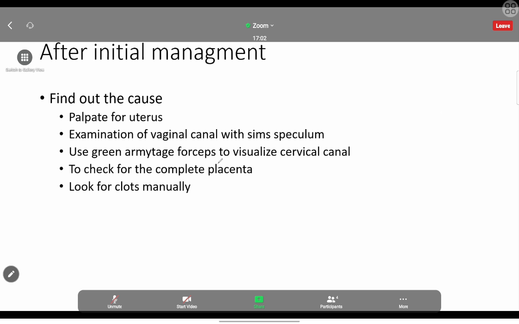So then we have to put our hand in manually, and we have to remove the clots if no cause is found. But anyway, the common cause is uterine atony. So mostly, if they are asking a question, it is regarding uterine atony. Rarely will other causes be asked in the question. Okay.